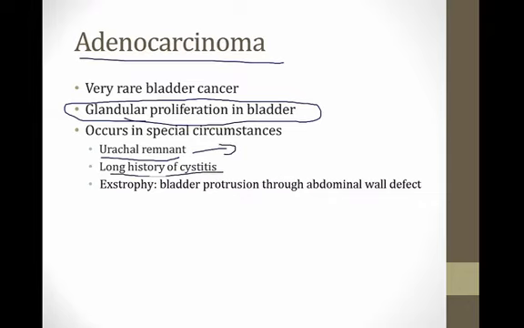If you have a long history of cystitis, you can get this bladder cancer just like you can get squamous cell. And then finally, if you have exstrophy, which is where the bladder protrudes through an abdominal wall defect, this can lead to adenocarcinoma. So this is a very rare cancer, but you're only going to get it if there's really these special circumstances going on. And that concludes our module on renal and bladder malignancies.